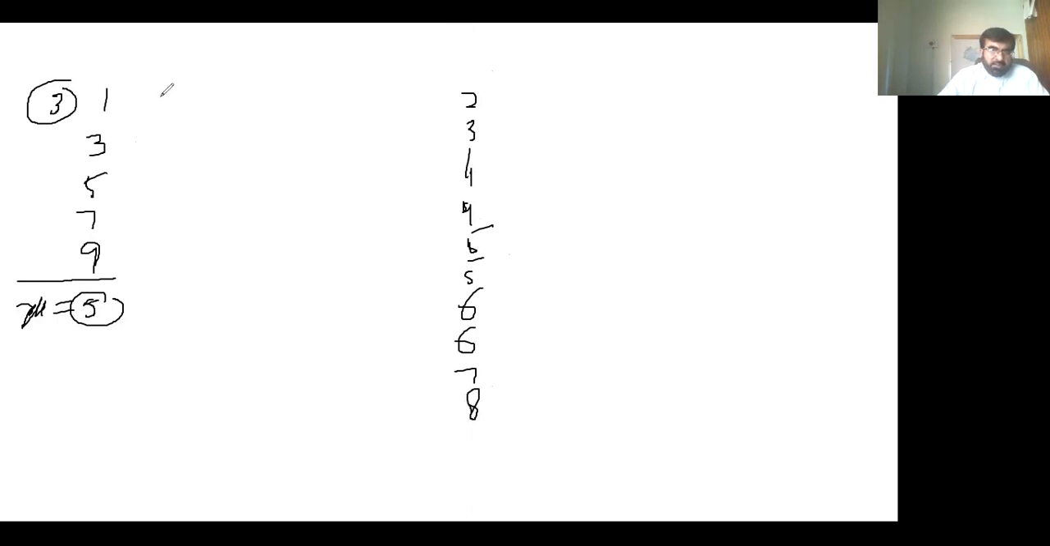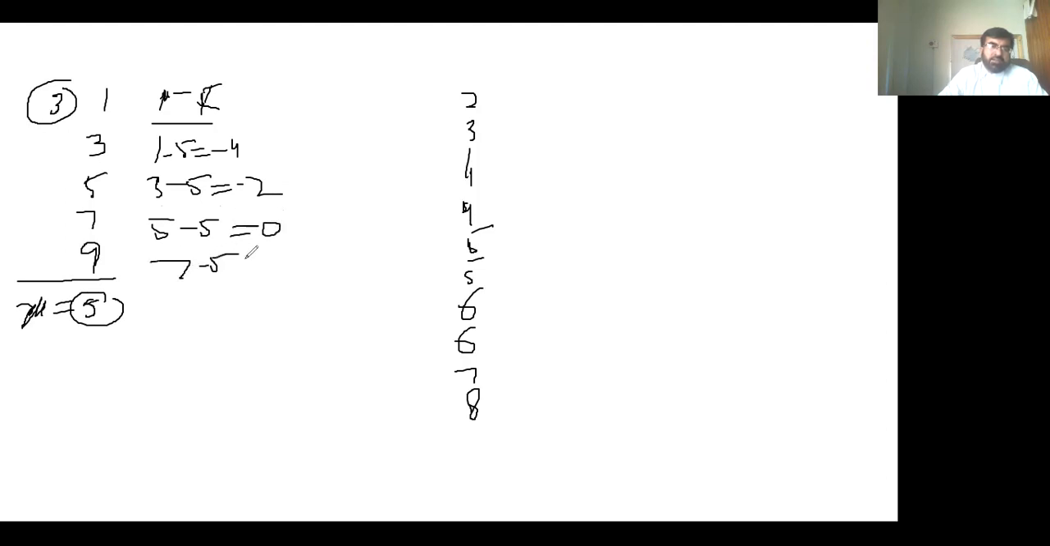So first, the mean of the population, mu minus x bar: 1 minus 5 is equal to minus 4, 3 minus 5 is equal to minus 2, 5 minus 5 is equal to 0, 7 minus 5 is equal to 2, and 9 minus 5 is equal to 4. If we add up, that will become 0. To avoid 0, what do we do? We take the square of these values.